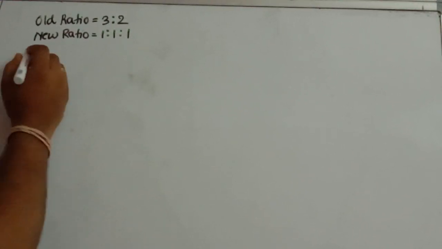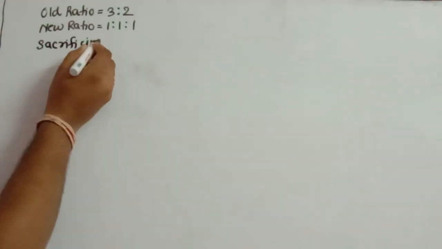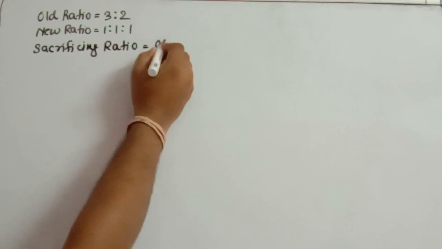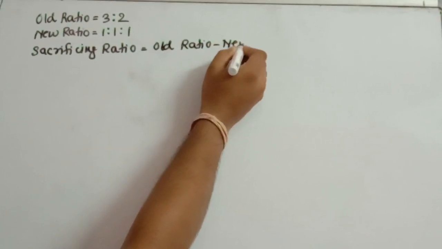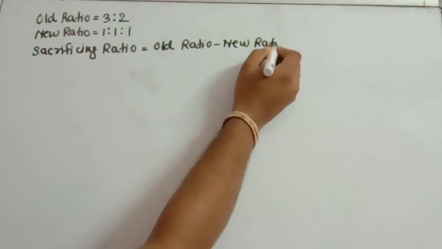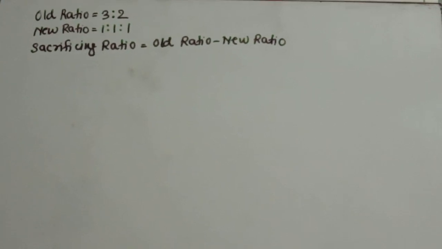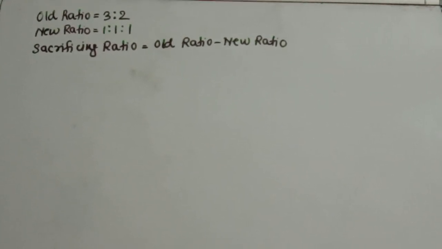The sacrificing ratio formula is old ratio minus new ratio. So this is the formula for calculating the sacrificing ratio. Now we have the two existing partners who have sacrificed for the new partner, that is Arun and Varun.